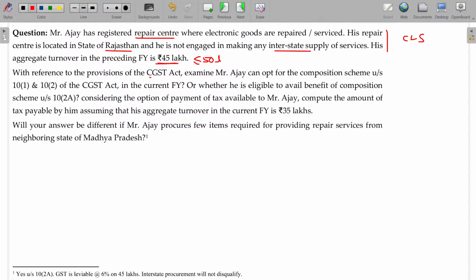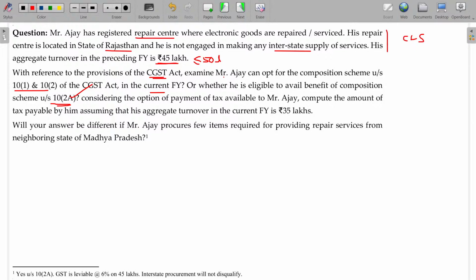With reference to the provisions of the CGST Act, examine whether Mr. Ajay can opt for the composition scheme under section 10 clause 1 and 2. Clauses 1 and 2 are available only for the manufacturer, right? In the current financial year, is he otherwise eligible to avail the benefit of the composition scheme? So which section is eligible? Section 10 clause 2A only. First, second not, third only. Third will be section 2A.